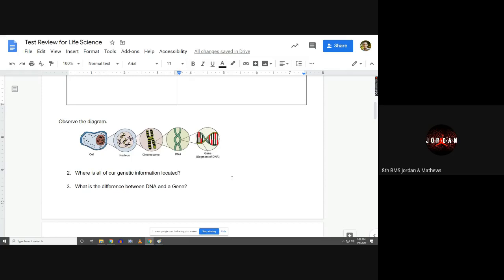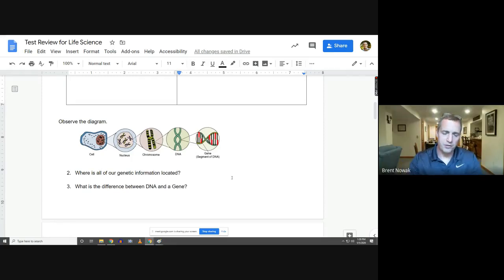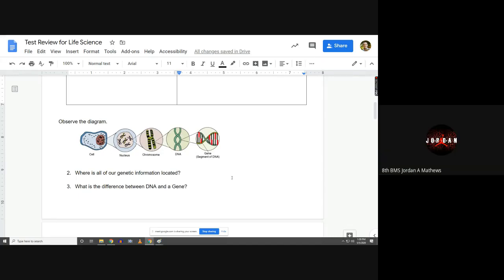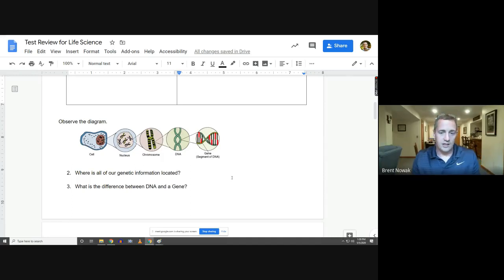Genes? So this question has multiple answers, and everything you're saying is right. Where's our genetic information found? Well, ultimately, it's found in the nucleus of the cell, and we can kind of talk about fine-tuning it. The chromosomes are found in the nucleus, the DNA, the chromosomes, so all of our genetic information is found in our cells. So with that said, would there be genetic information in my skin cells? Yeah. What about my hair cells? Could they find my DNA in my hair cells? Yeah. What about my blood cells? Yeah.